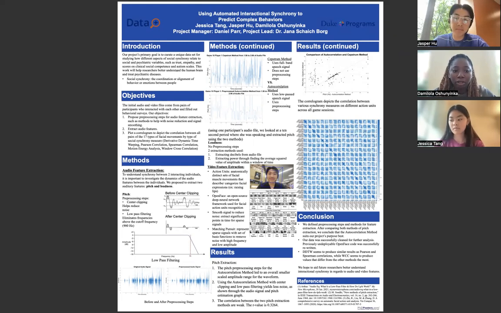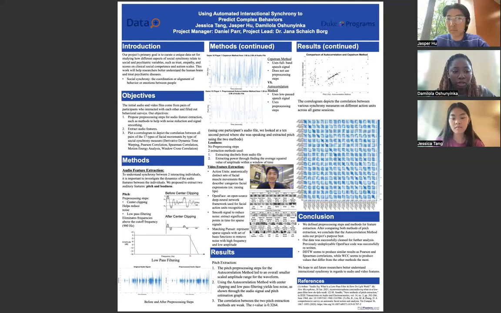A brief introduction of our project. Our main project's goal is to create a unique data set that can be used to describe the different dynamics of features present in synchronous interaction. And this data set can be used to predict trust in negotiations and also create early diagnosis tests for different social disorders like autism.